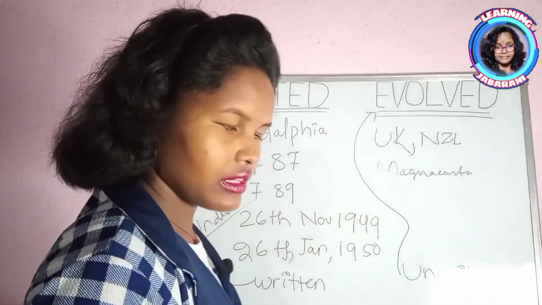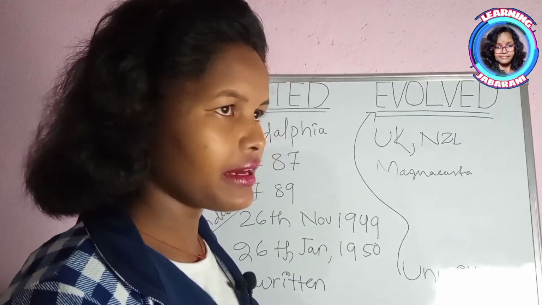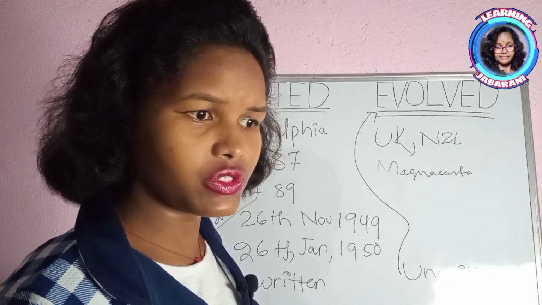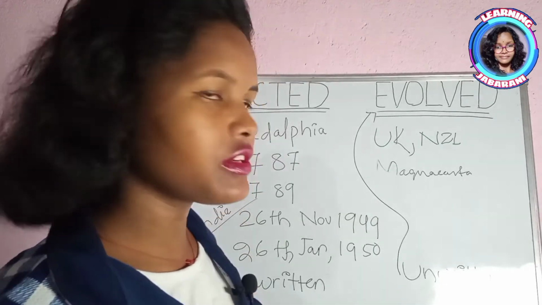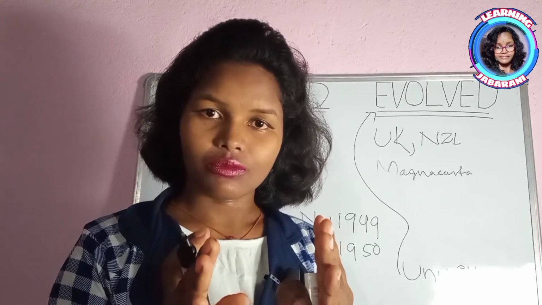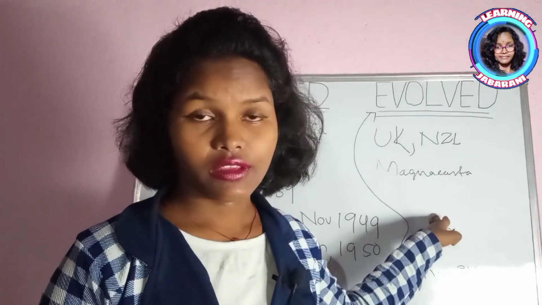And there is another difference: in the enacted or written constitution, the constitution is supreme, but in the evolved constitution, the parliament is supreme.